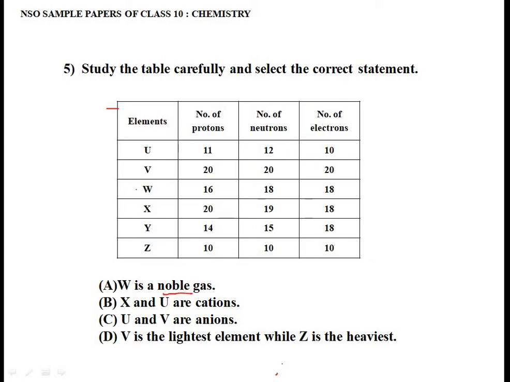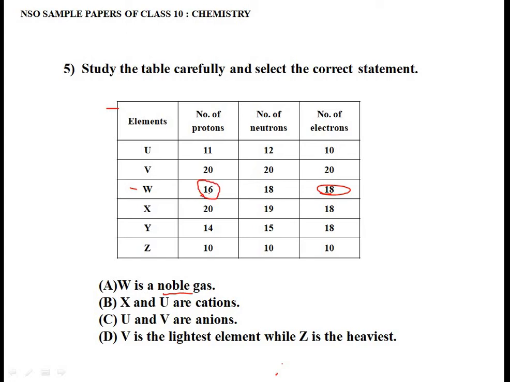Okay, so the first option says W is a noble gas. Okay, where is W? Here. So this W is a noble gas, they are saying. Is it so? If I see the number of electrons, it indicates 18. 18 means argon, right? Argon is a noble gas, but we should remember we have to identify the nature of the atom, not by seeing the number of electrons or by seeing the number of protons.